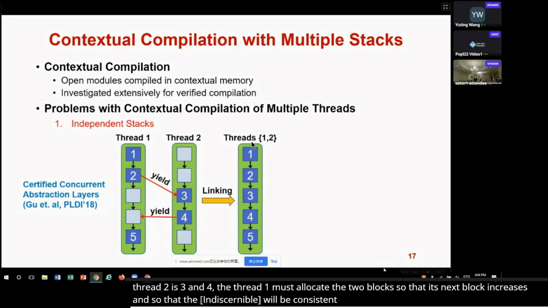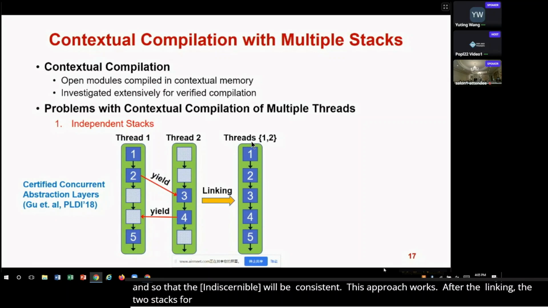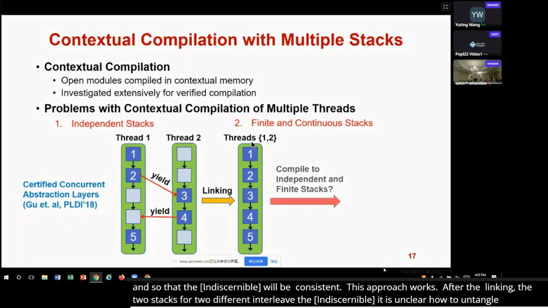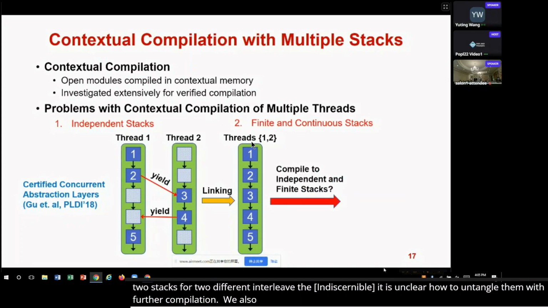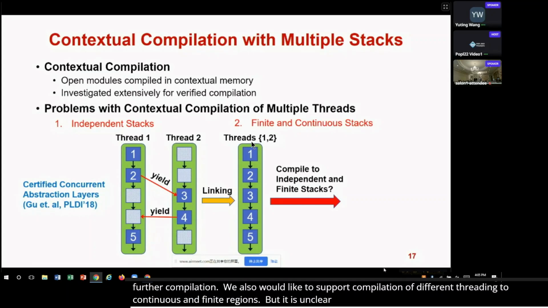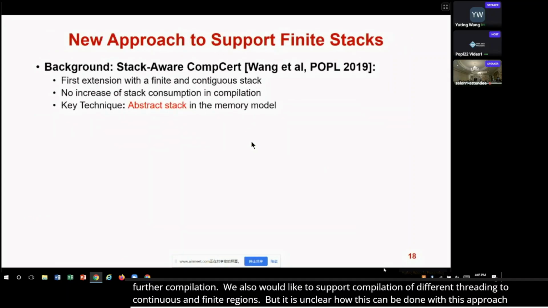Although this approach works, after the linking, the two stacks for two different threads are interleaved with each other. So it is unclear how to untangle them with the further compilation. We also would like to support compilation of different threads into continuous and finite regions, which matches the realistic machine. But it's also unclear how this can be done with this approach. Those problems can be solved by extending nominal CompCert. First, let's take a look at how to support finite stacks.